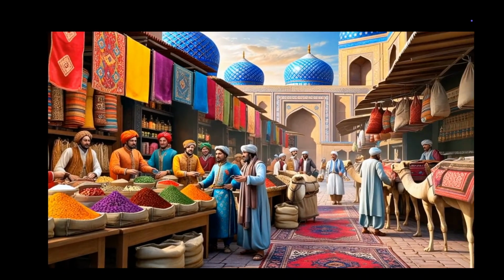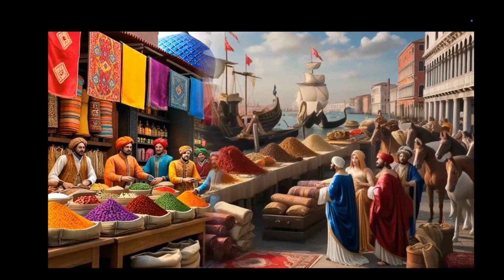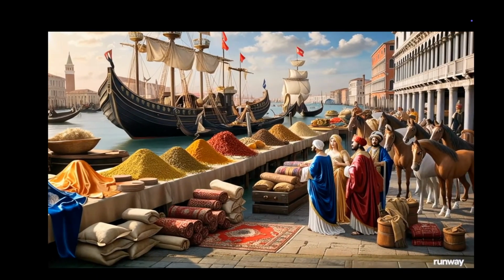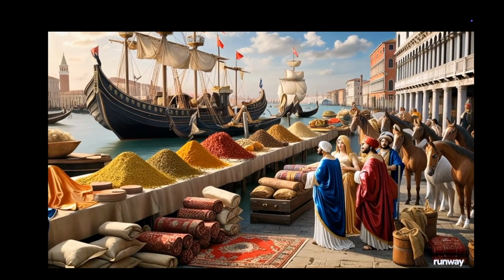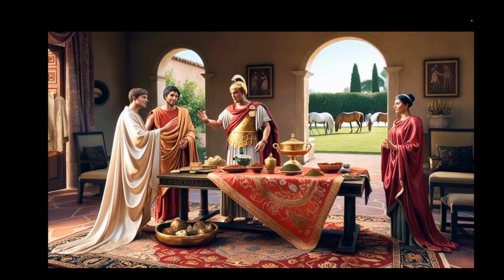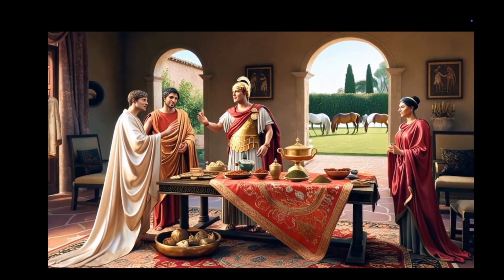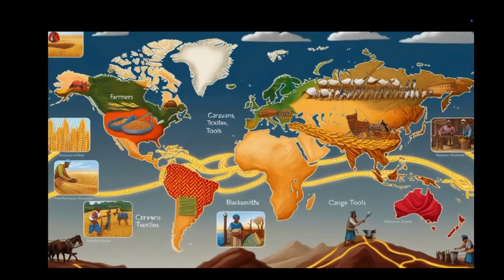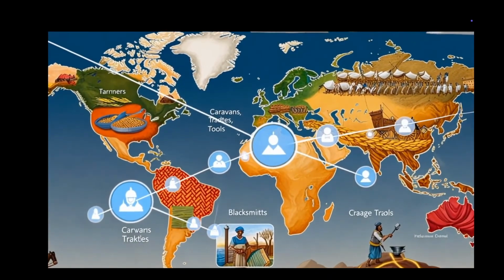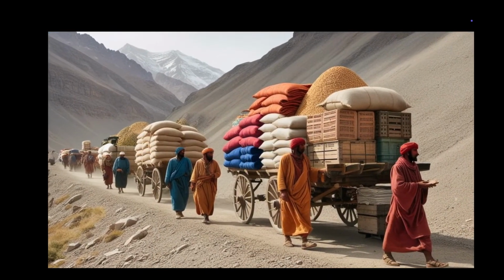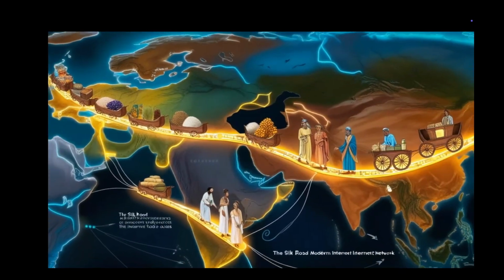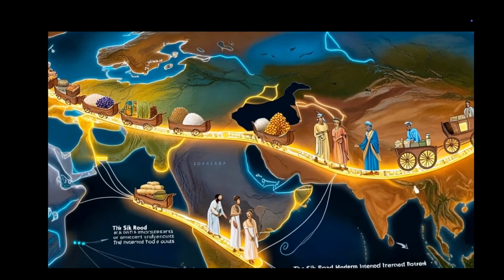The Silk Road was the world's first global marketplace. From the lively bazaars of Samarkand to the bustling ports of Venice, goods from distant lands reached eager buyers. Chinese silk dazzled Roman elites, Indian spices enriched European kitchens, Arabian horses symbolized prestige, and Persian carpets adorned the homes of the wealthy. Beyond luxury goods, the Silk Road carried everyday essentials, grains, textiles, and tools, transforming distant regions into interconnected economies.